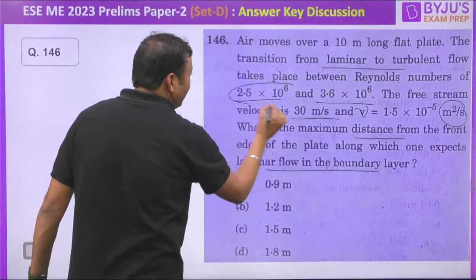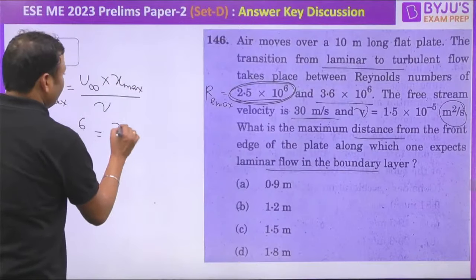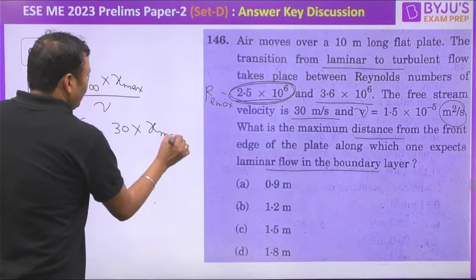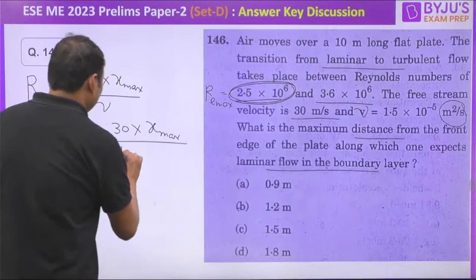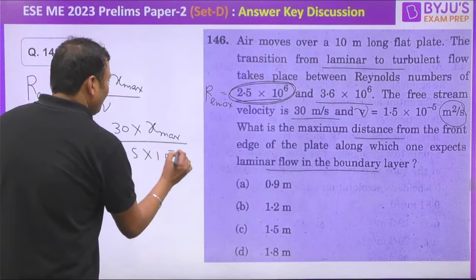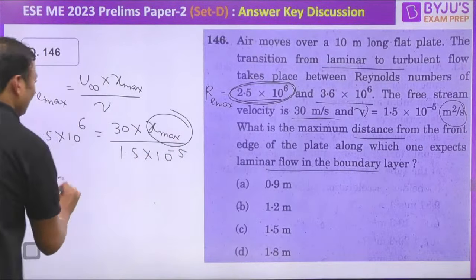So 2.5 into 10 to the power 6 is equal to the free stream velocity 30, into X maximum, the unknown distance from the leading edge, upon kinematic viscosity 1.5 into 10 to the power minus 5. We can find out the value of X maximum. What should be the value of X maximum?